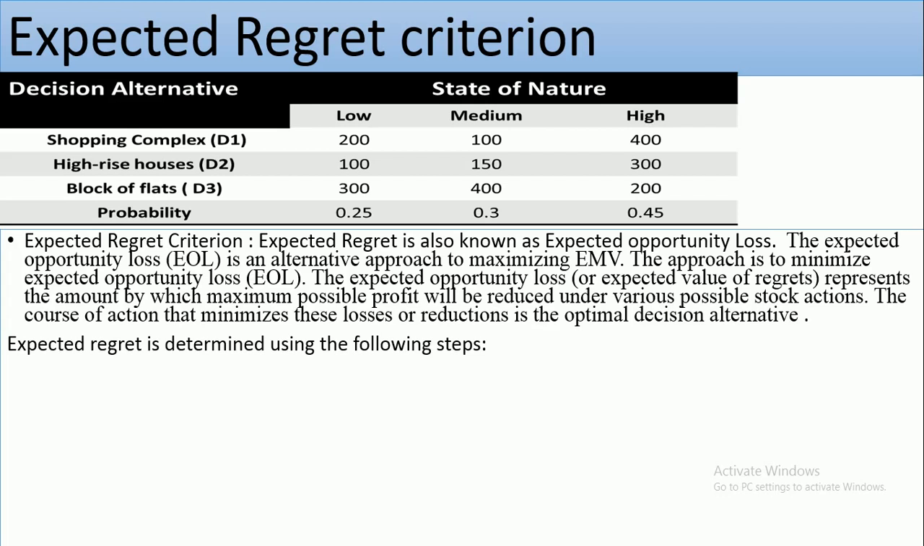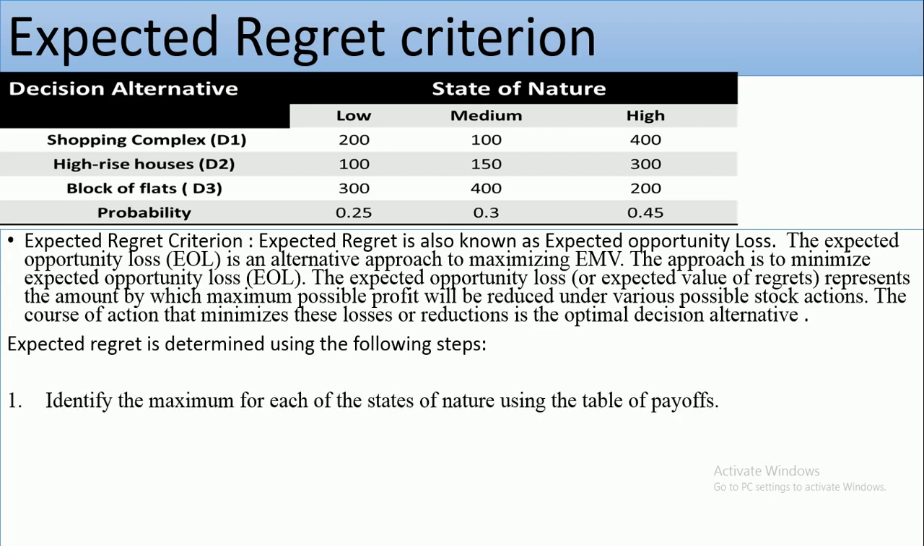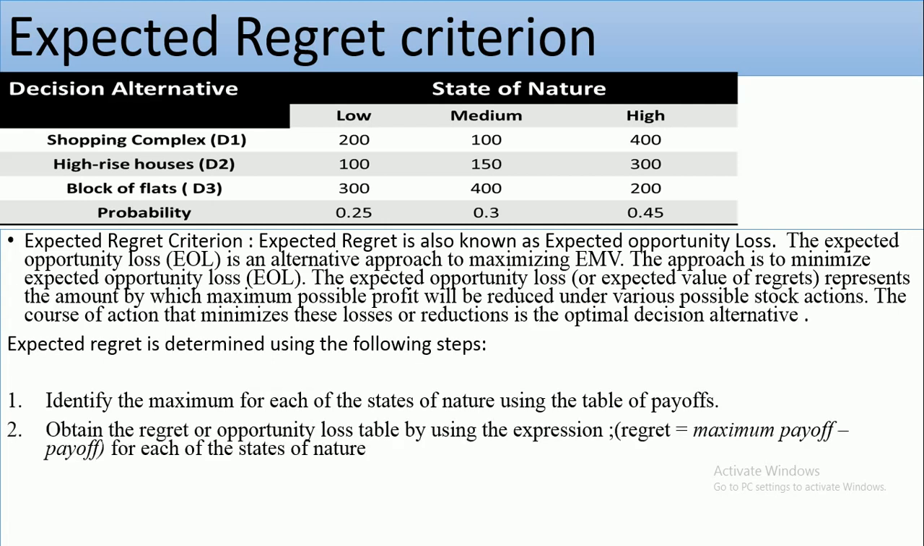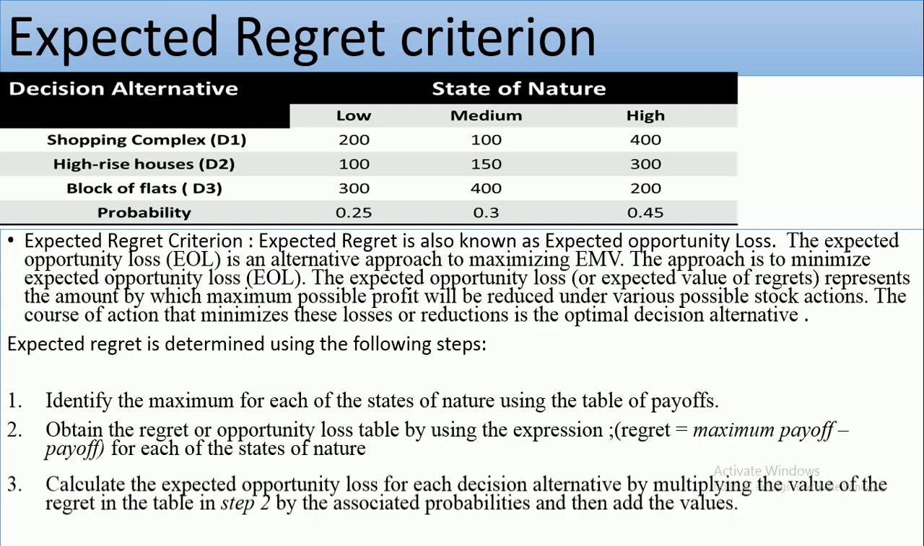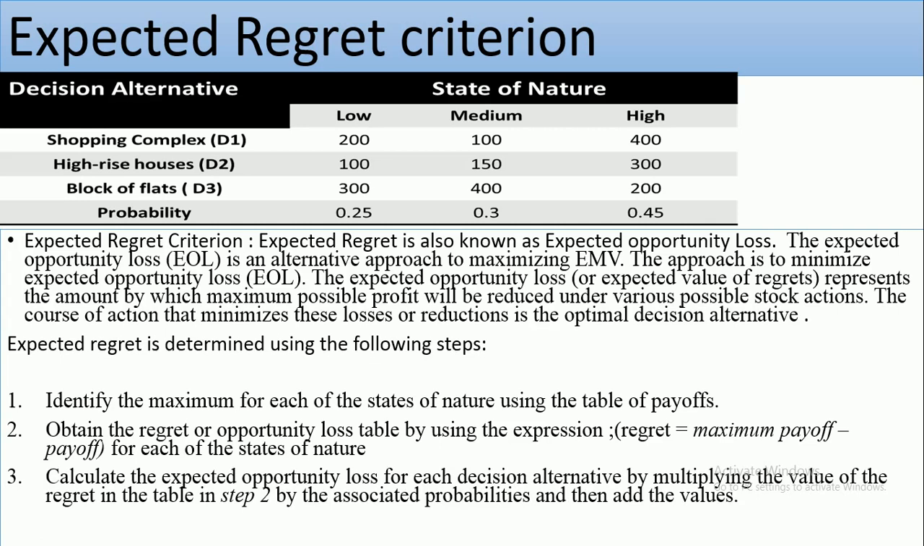What are the steps involved? 1. You identify the maximum of each state of nature. You calculate the regret, which is maximum payoff minus payoff for each state of nature, and then you multiply your regret with the associated probabilities, and lastly you choose the minimum expected opportunity loss.